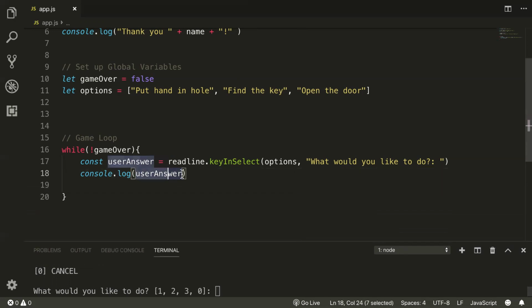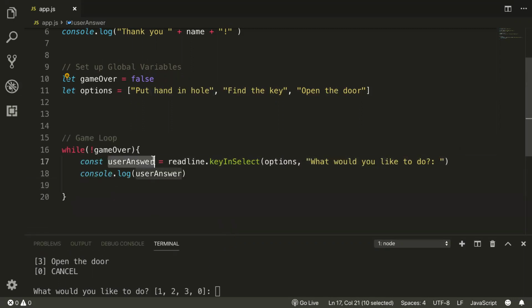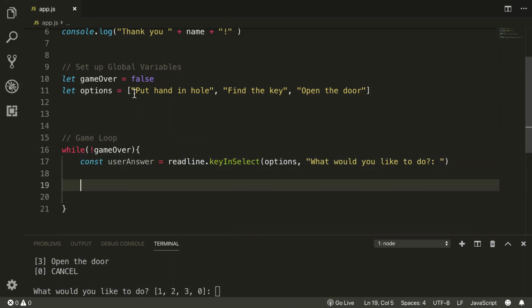So what is it giving us? When I choose put hand in hole, which is option 1, what is user answer? It's the index number of the option we chose. So as the programmer, the user sees 1, but really, this is grabbing the first item from the array, which is position 0. So the variable that we set equal to this method will be the index number of the item they chose, if that makes sense. So how would I craft my conditional to see, did the user choose to put their hand in the hole?